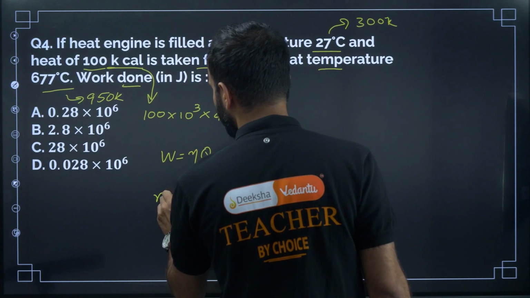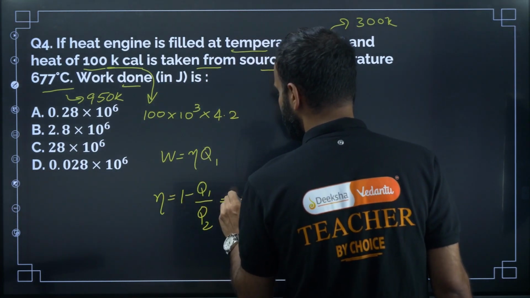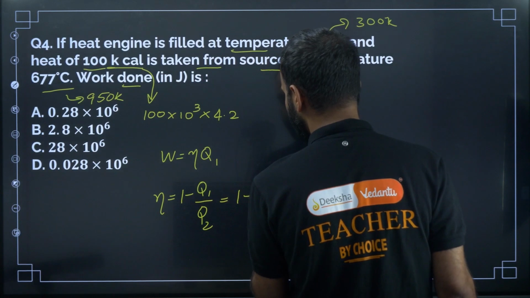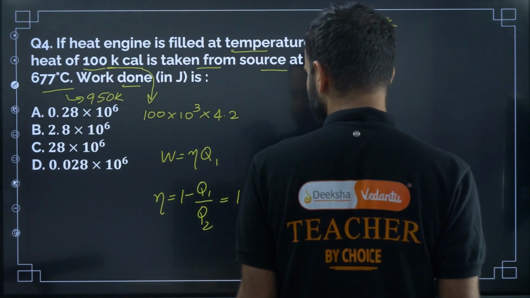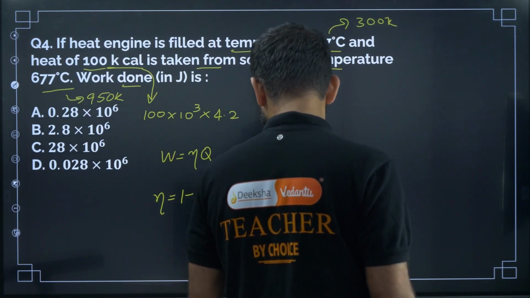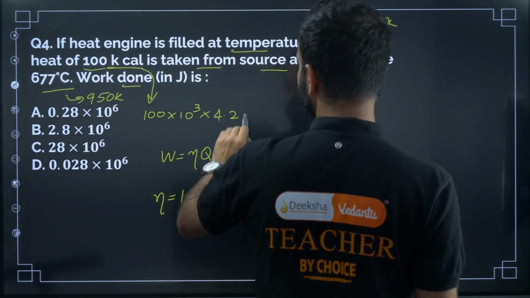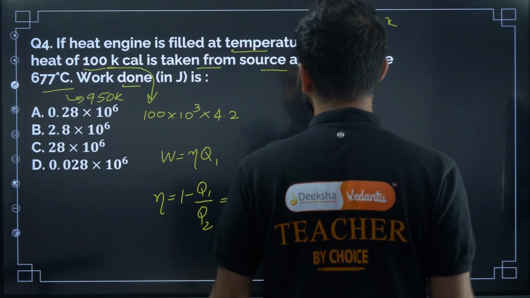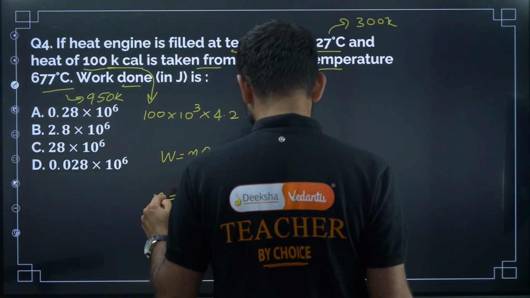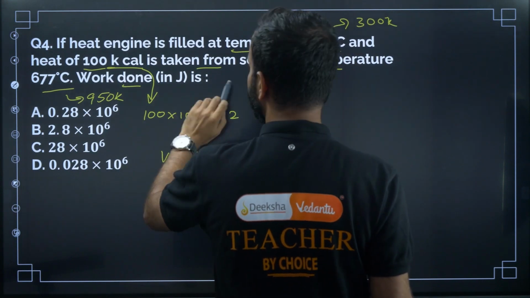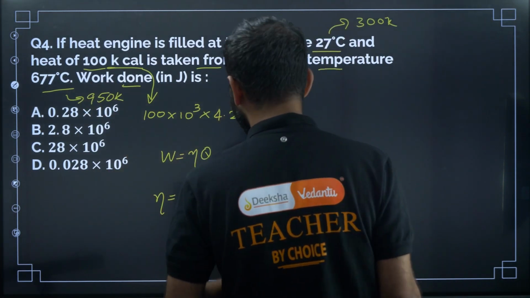So efficiency of the engine, eta equal to 1 minus Q1 divided by Q2, and which is also equal to 1 minus T2 by T1, right? So 1 minus T2 by T1. So now here what is T2? Here the source temperature T1 is 950 Kelvin, right? And the heat of 100 kilocalories is taken from the source, right? That is Q1.